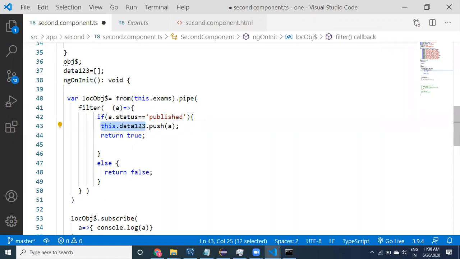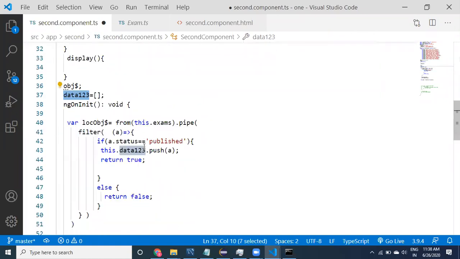This dot data, we are filtering the data, and then assigning this data to data123. So this data123 contains only published records. See here, guys, we are filtering as well as assigning.